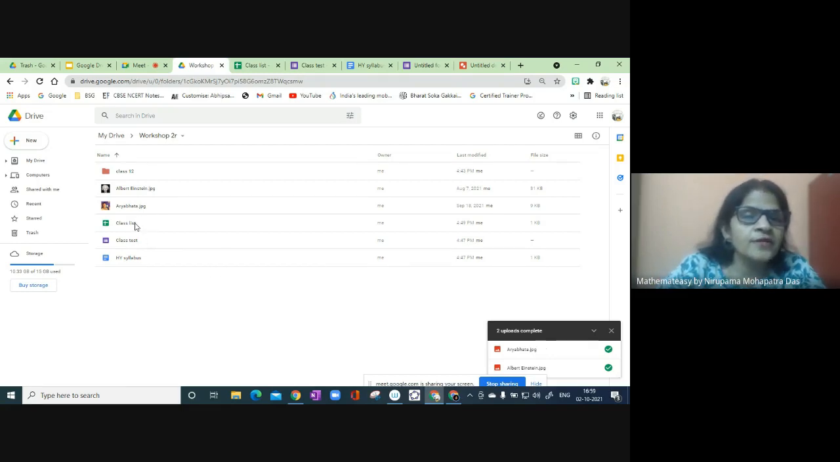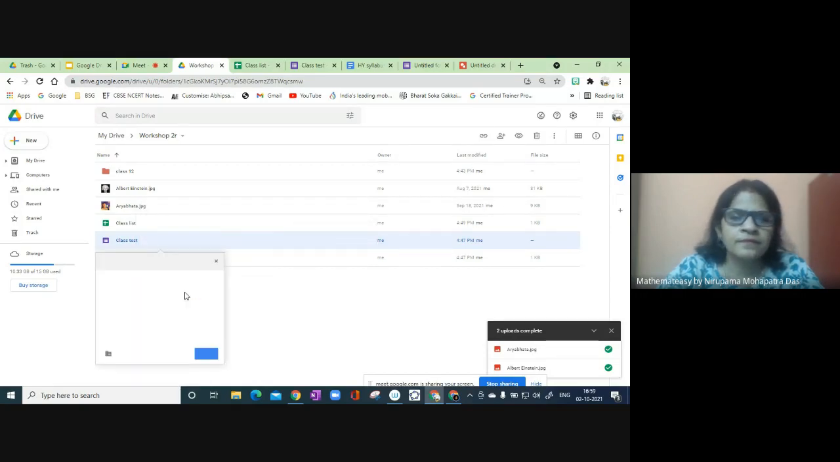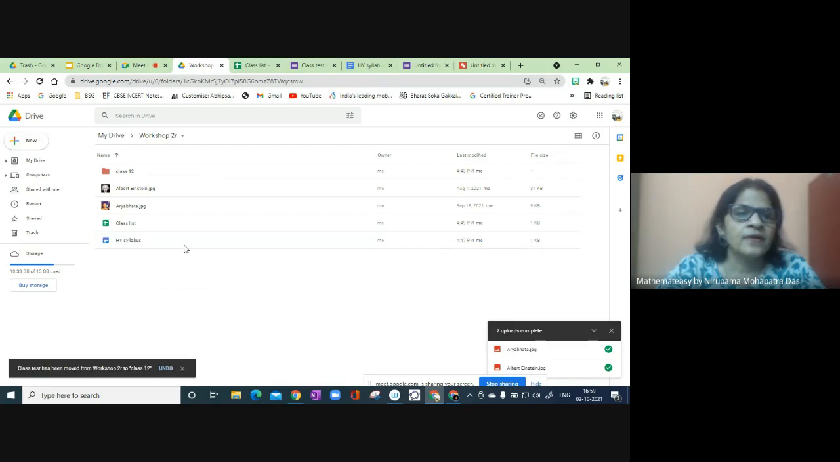Okay, one more thing I want to show. I want to move files into a folder. I have created this one, and suppose for class 12, I have prepared the class list, half yearly exam, everything. I want to keep these documents in this folder. To move a file into a folder, right click, then Move to. I'm getting these options because I'm working within this folder. So class 12, then Move.